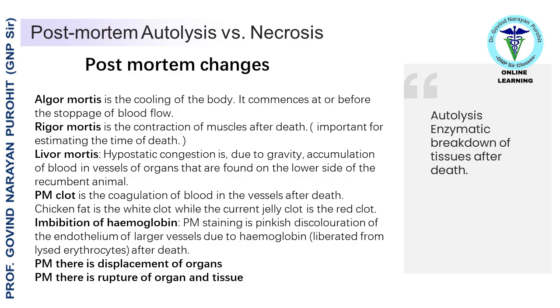PM clot is the coagulation of blood in the vessels after death. Chicken fat is the white clot, while the currant jelly clot is the red clot. Imbibition of hemoglobin, PM staining, is pinkish discoloration of the endothelium of larger vessels due to hemoglobin liberated from lysed erythrocytes after death. PM there is displacement of organs. PM there is rupture of organ and tissue.